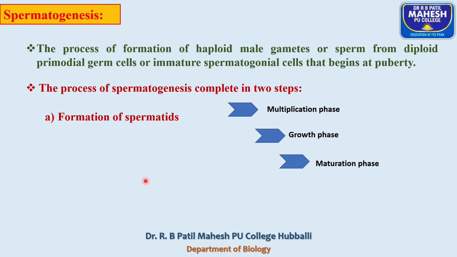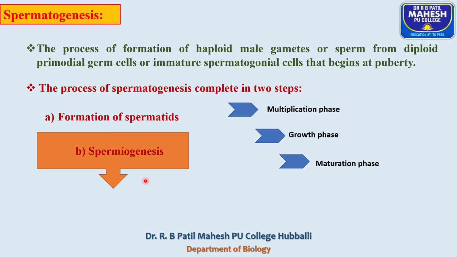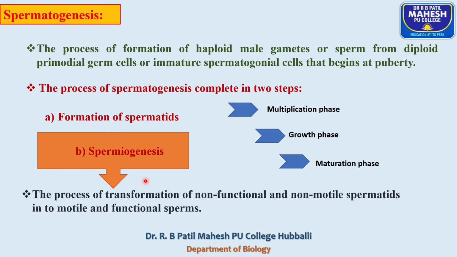One is the multiplication phase or proliferation phase. The second one is the growth phase, and the third one is the maturation phase. The second step is spermiogenesis, the process of transformation of non-functional, non-motile spermatids into motile and functional sperms.